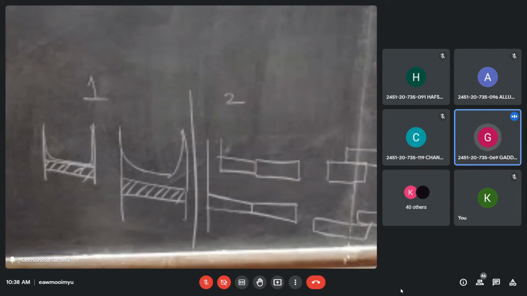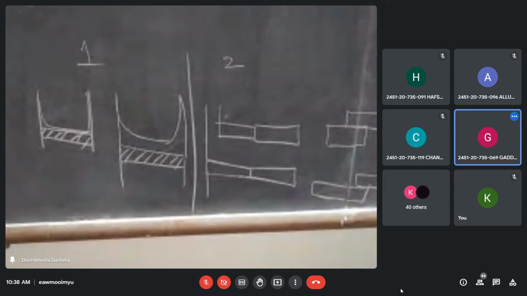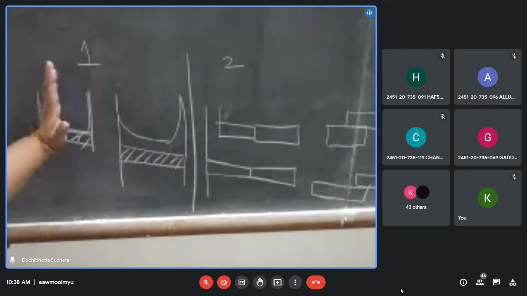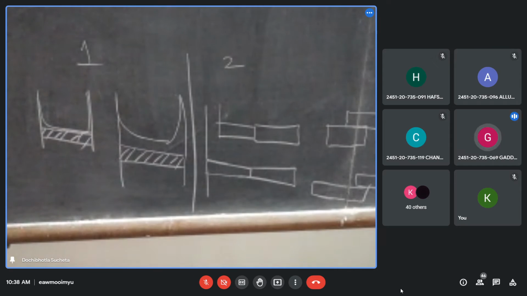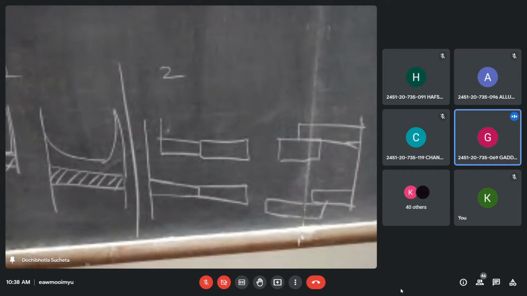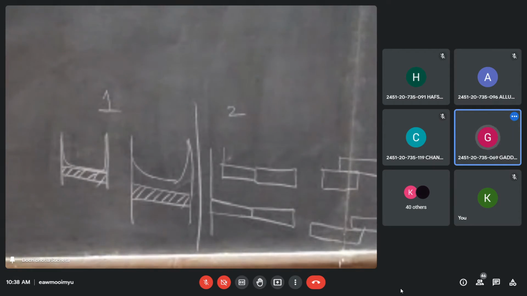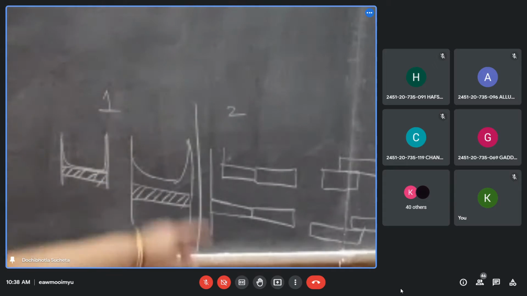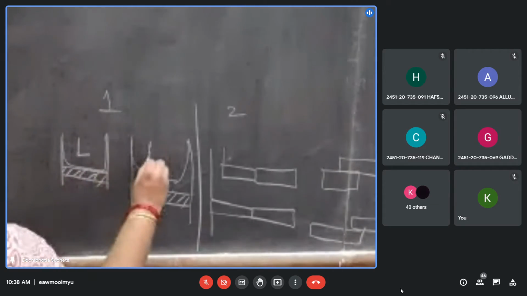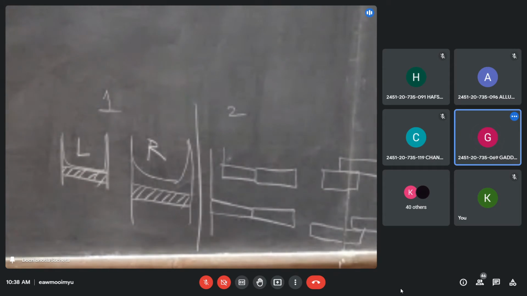Ma'am, adjust your camera. I can see only one image in the first one. This is design one. Is the left hand or right hand side better? I cannot see the left hand side image, ma'am. Move towards left, ma'am. Now, for which, ma'am? Corrosion, ma'am. In which case is the left or right hand side a better design? Right hand side, ma'am. Why?